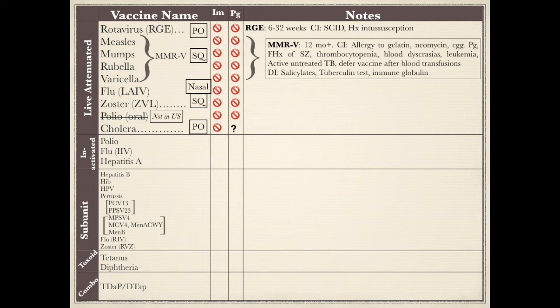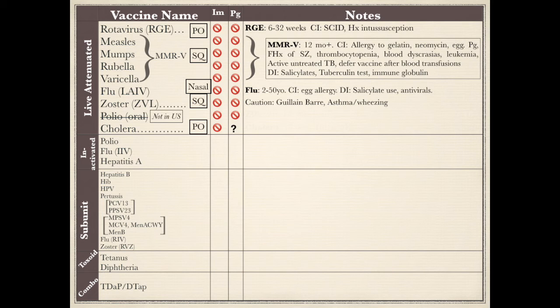Drug interactions: tuberculin testing, salicylates, and other drugs such as corticosteroids, immunosuppressive medication, and immune globulins. MMRV vaccines may result in temporary depression of tuberculin skin sensitivity. If the TB test needs to be done, patient can get it before the vaccine, at the same time as the vaccine, or wait at least 4 to 6 weeks after the vaccine. Salicylates increase the likelihood of getting Reye syndrome with the MMRV vaccine. They should be avoided for 6 weeks after the vaccination.